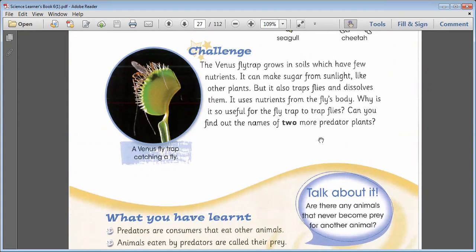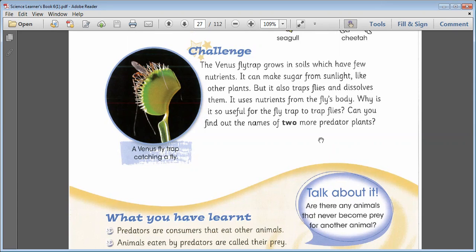The Venus flytrap grows in soil which has few nutrients. It can make sugar from the sunlight like other plants, but it also traps flies and dissolves them. It uses nutrients from the fly's body. Why is it so useful for the flytrap?